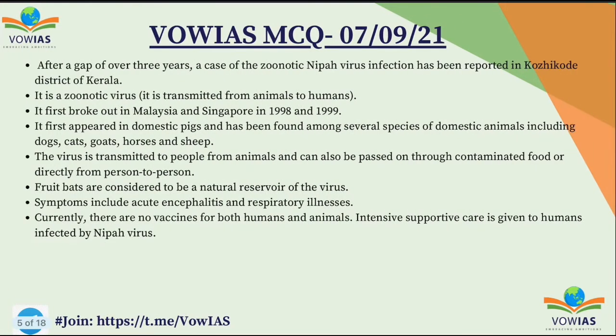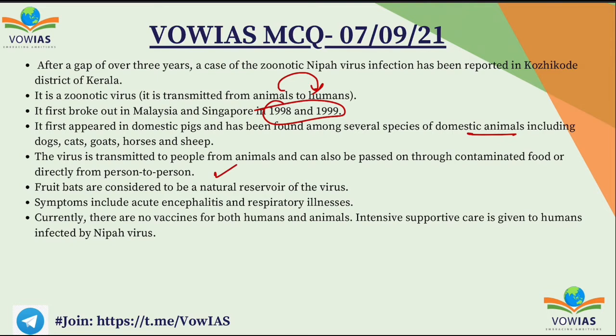So recently, the Nipah virus infection was reported in Kozhikode district of Kerala, and this is a zoonotic disease. Zoonotic disease means the disease which spreads from animals to humans. And this disease actually first broke out in Malaysia and Singapore in 1998 and 1999. And it first appeared in domestic pigs and has been found among several species of domestic animals, including dogs, cats, goats, horses, and sheep. The virus is transmitted to the people from animals and can also be passed on through the contaminated food or directly from person to person.